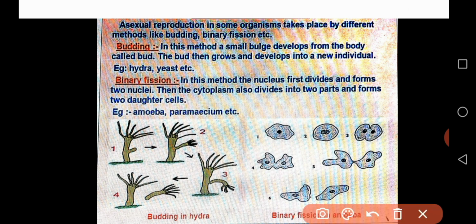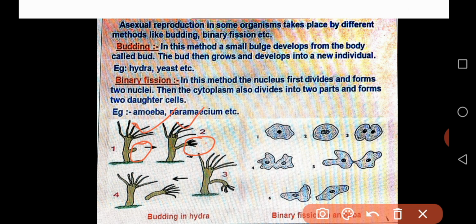This is the structure of the hydra. This is the parental hydra, and the extra growth develops on the parental body of the hydra. That is what we call a bud. Next, day by day the bud matures, increasing in size and length on the body of the parental hydra.